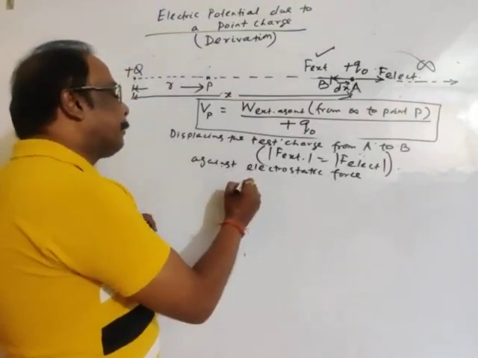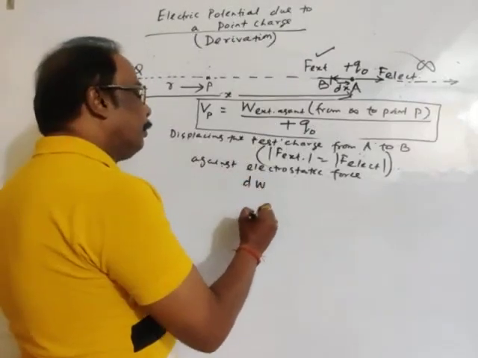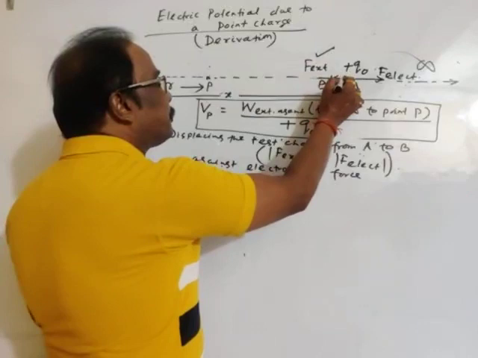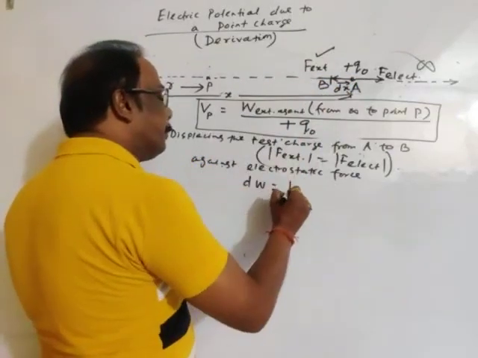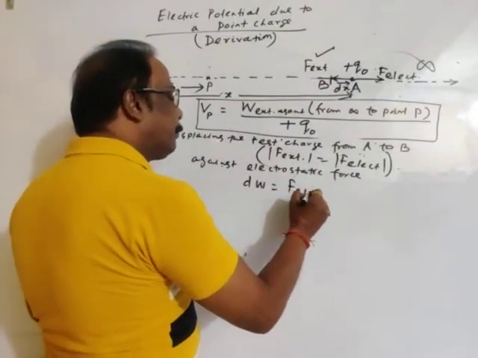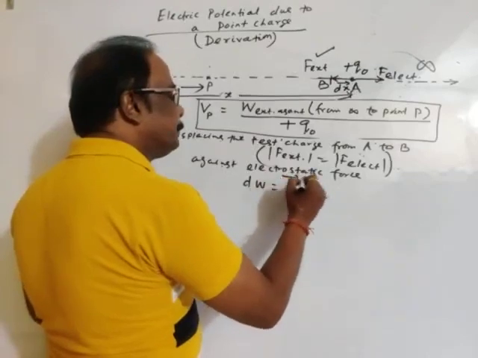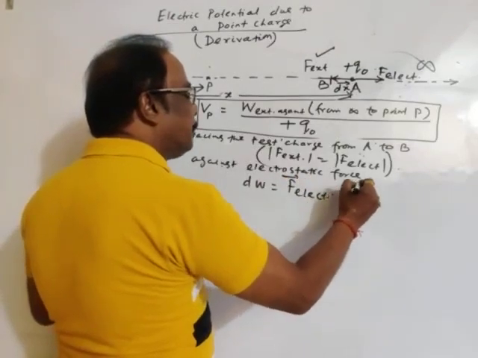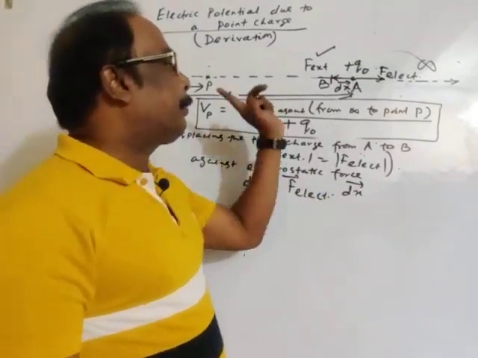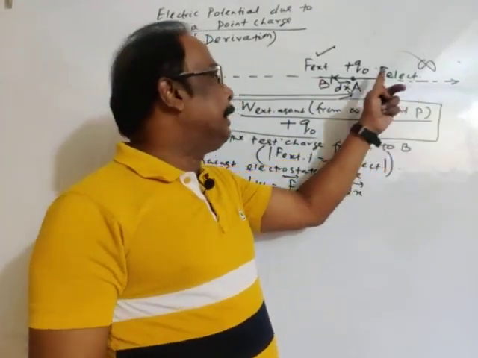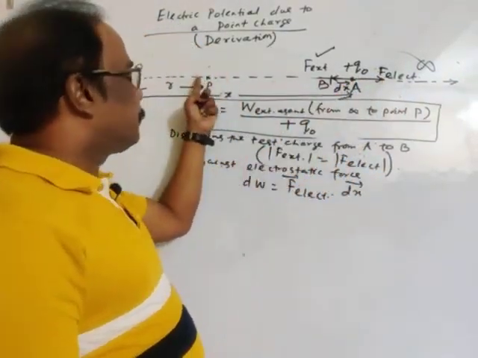Against the electrostatic force, the work is dW, since the displacement is very small, electrostatic force dot displacement dx. Electrostatic force is towards infinity, and dx is towards the source charge.